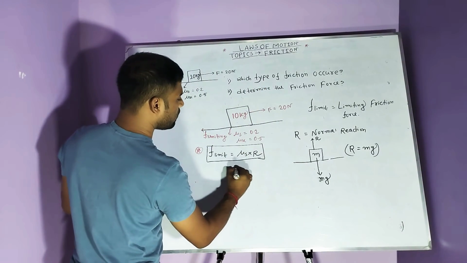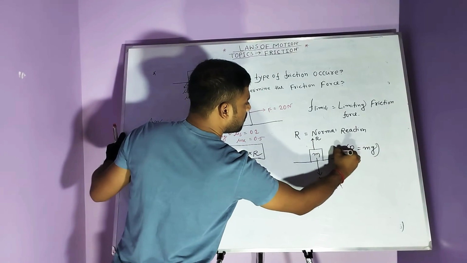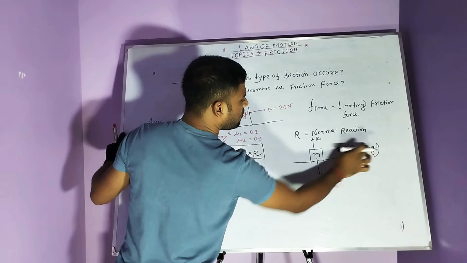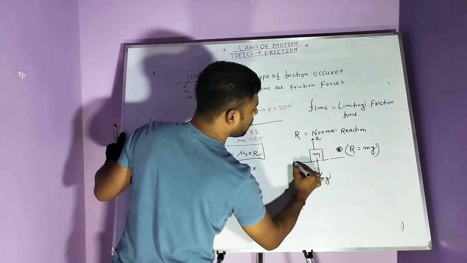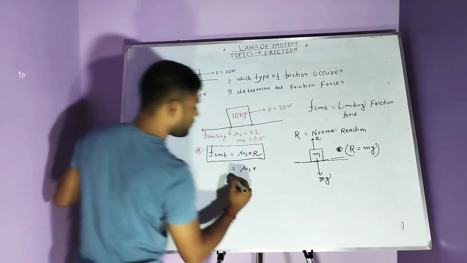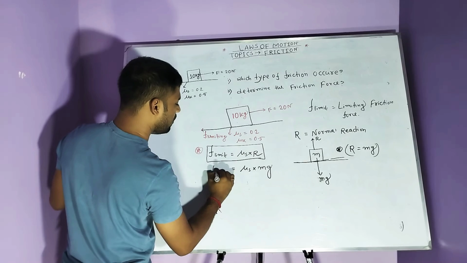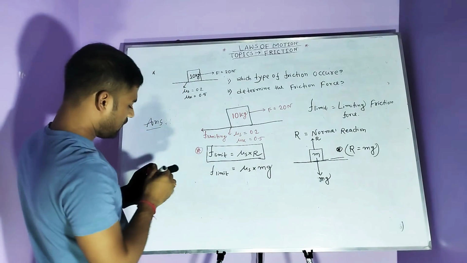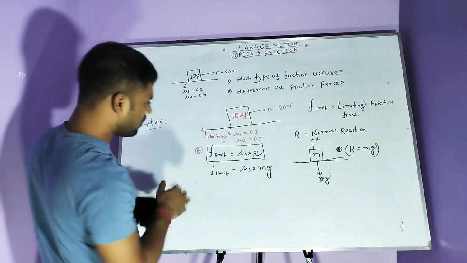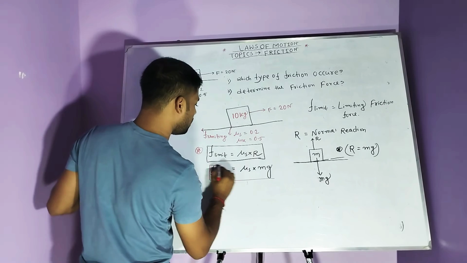So we put this value in mu s into R. R means mg. The normal reaction always balances the weight mg, so the body is in equilibrium. Then we put the value of mg. So the second formula of F limiting is mu s into R, or mu s into mg. This is the value of F limiting, mu s into mg.